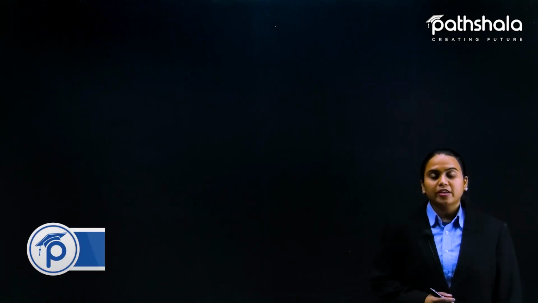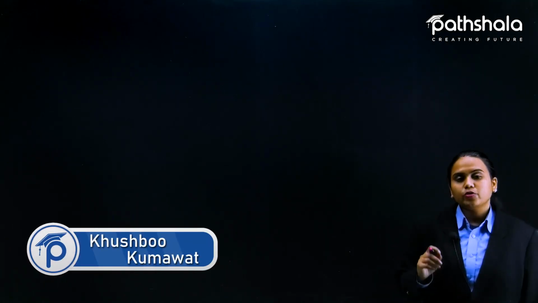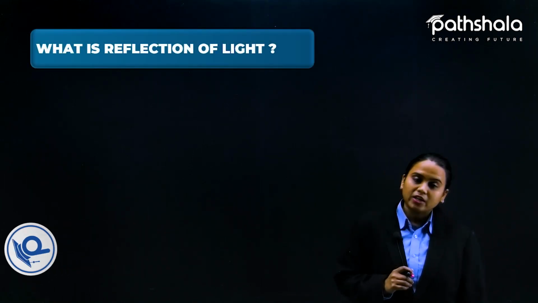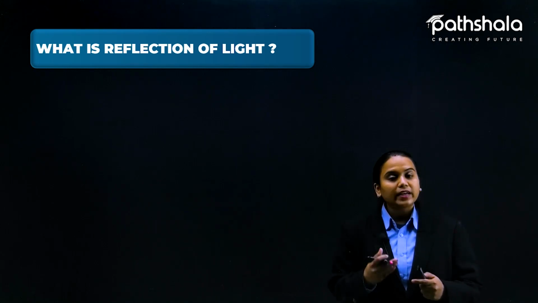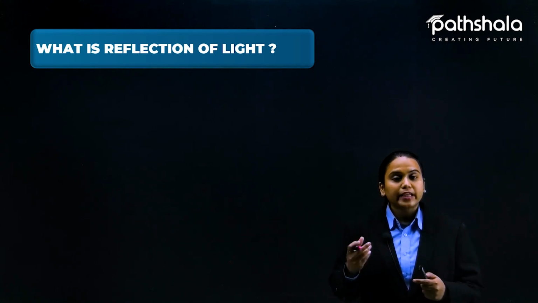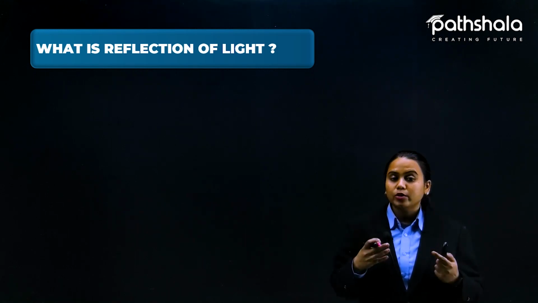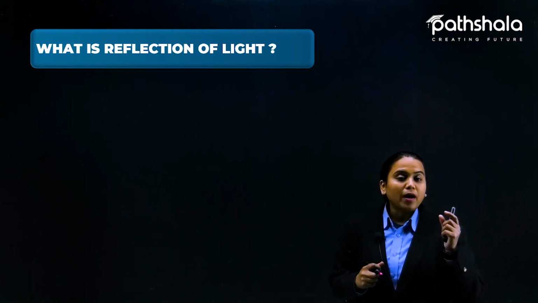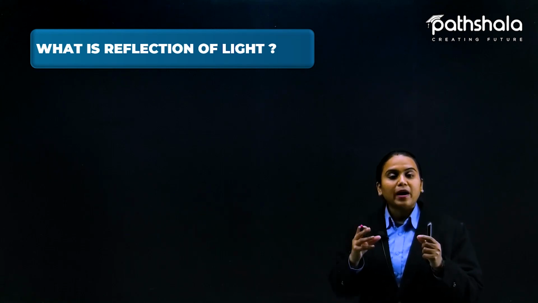Students, as the name suggests, the chapter is light, reflection and refraction. So it is giving us an idea that we need to talk about reflection of light first. You know that light is a source of energy that enables us to see objects with our eyes. Yes, it is an energy that is received by our eyes.